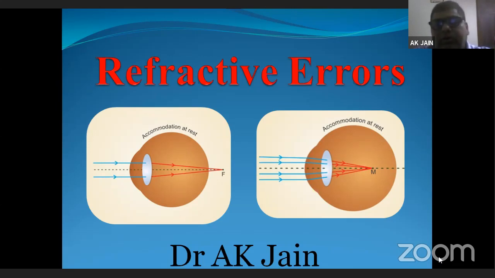Practically, it is impossible to get an optical system foolproof so that all the rays focus on one point. What we discussed in the previous session is that when the cornea and the crystalline lens are all in alignment and the focus is formed on the retina, then a person will see a clear image. But practically, even if there is a micrometer error in their alignment, the focus formed is not clear and sharp to the person. So misalignment in the refraction is termed as refractive error.